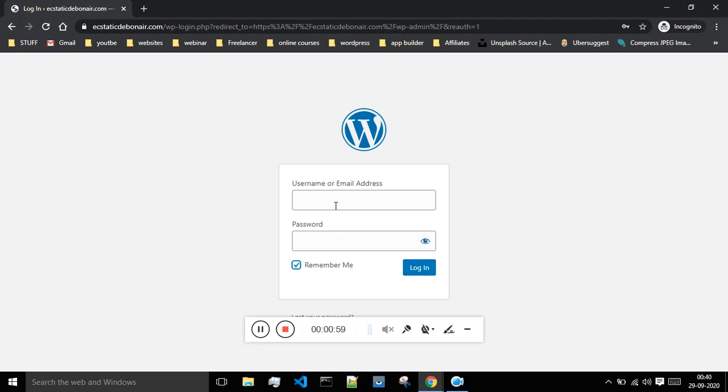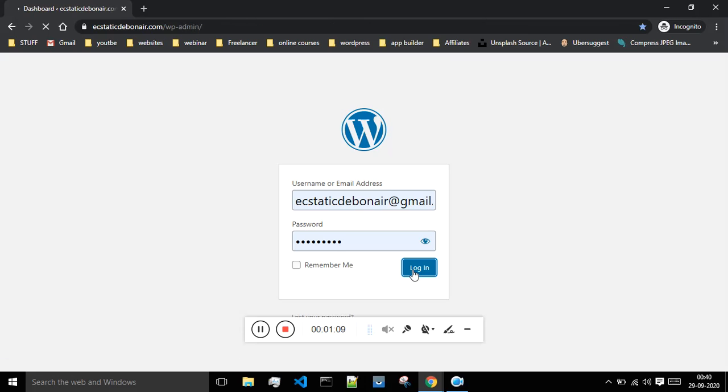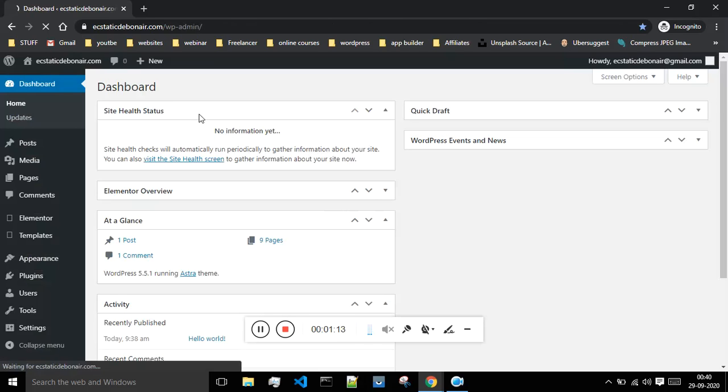Let me enter my username and password. This is my username, which is basically the email, and the password. Then I will say login, and once you enter your correct details, you will be directly taken to the dashboard of your website, from where you can control all the functionalities of your website. So this is how you can log into your website.